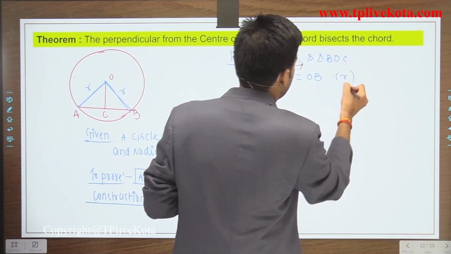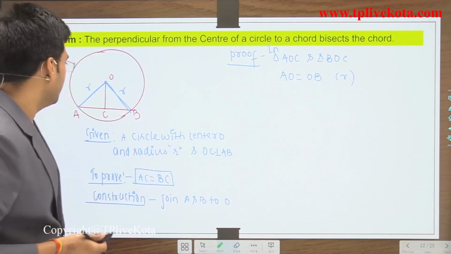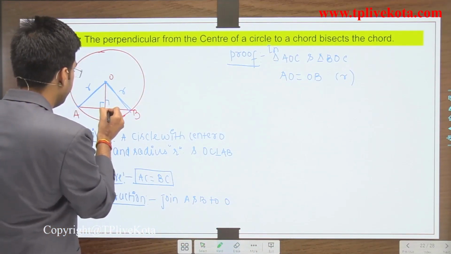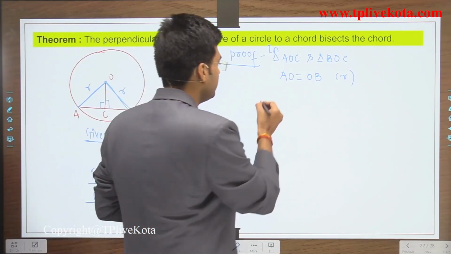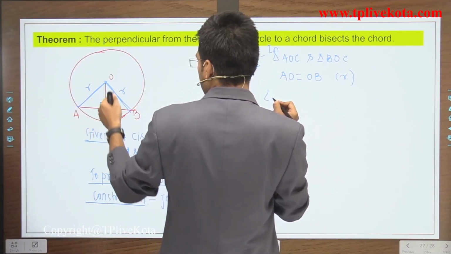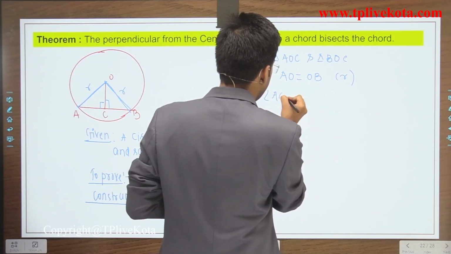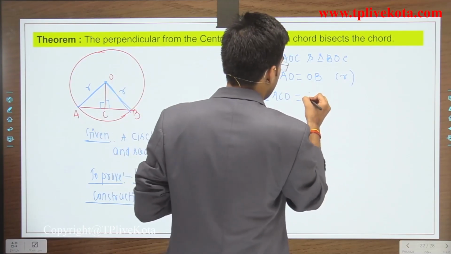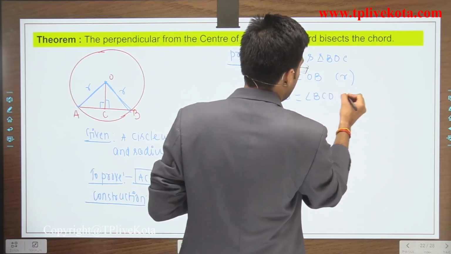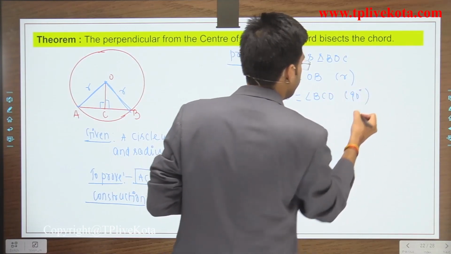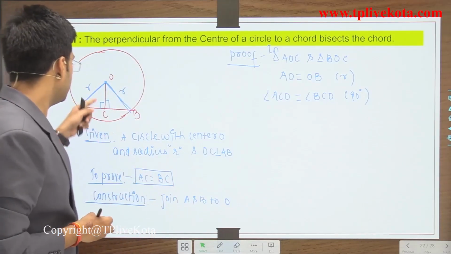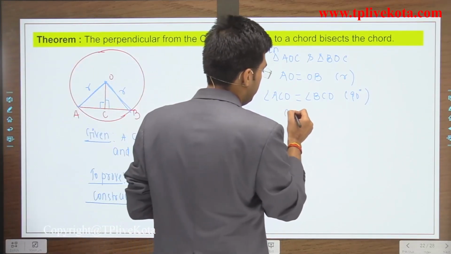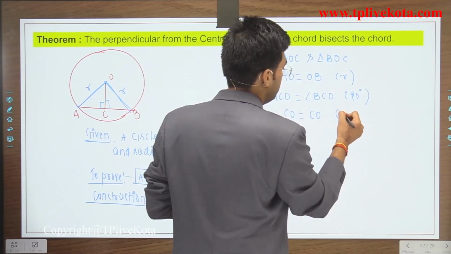Both are radii. Clear? Now this is perpendicular, so we can say that angle ACO equals angle BCO, this is 90 degrees, and CO is common.